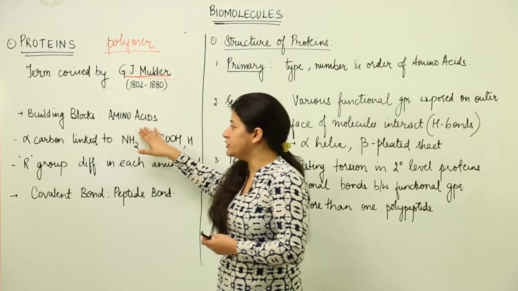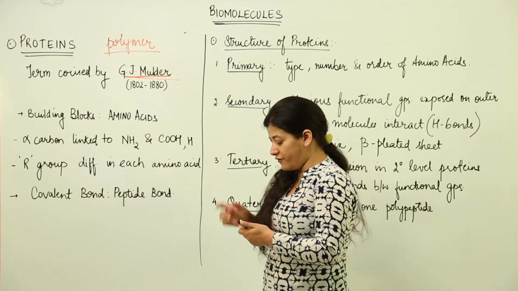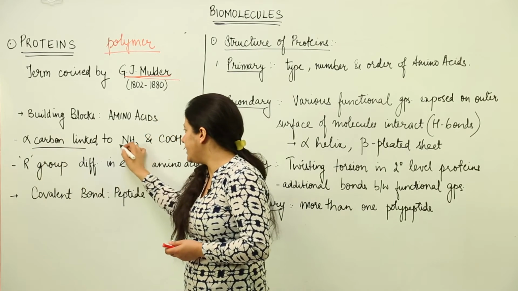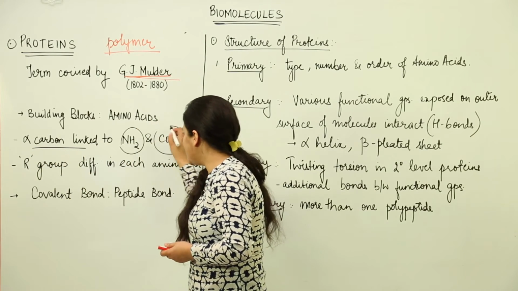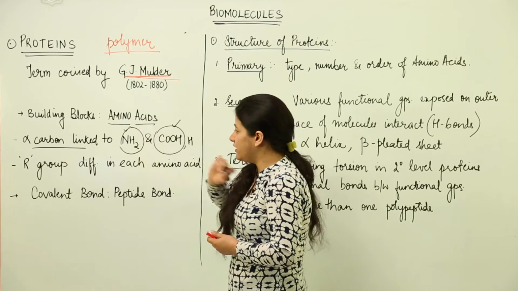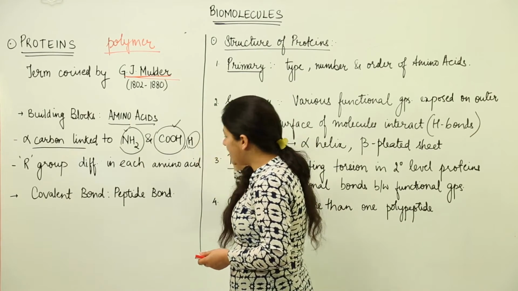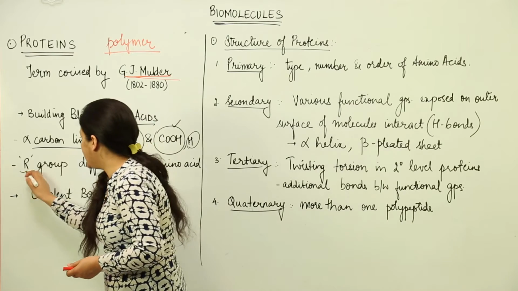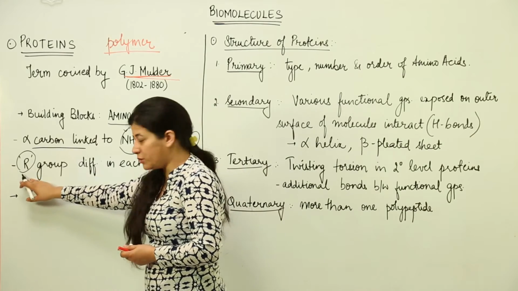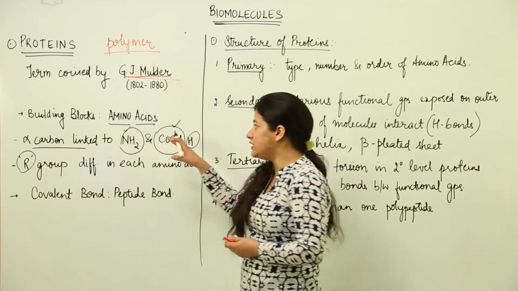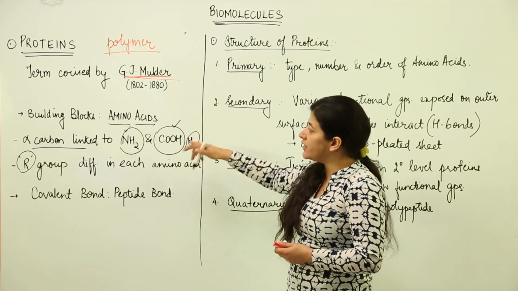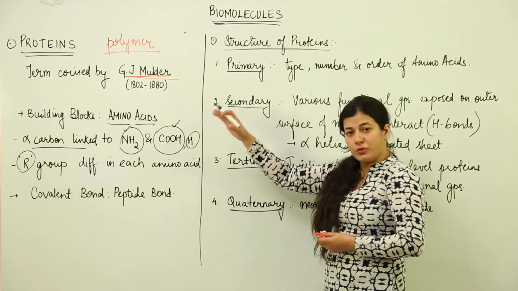The building blocks happen to be amino acids, and you know the structure of amino acids from your knowledge of chemistry: there is an alpha carbon which is linked to an amine group and a carboxylic group, which makes it an amino acid, along with a hydrogen or an alkyl group. This alkyl group, which we are referring to as R, differs in each amino acid and gives it its characteristic properties, and whatever the characteristic properties of the amino acids would be, so would be those of the protein.